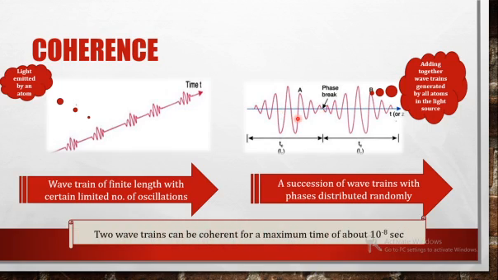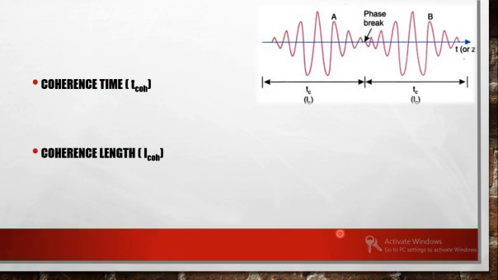So the two waves can be coherent for a maximum time of about 10 raised to minus 8 seconds. Why that time? It is the time taken for an atom to get into the excited state and get de-excited. So any two light waves can be coherent within that emission of light. So then you have to define coherence time and coherence length. So what is coherence time?